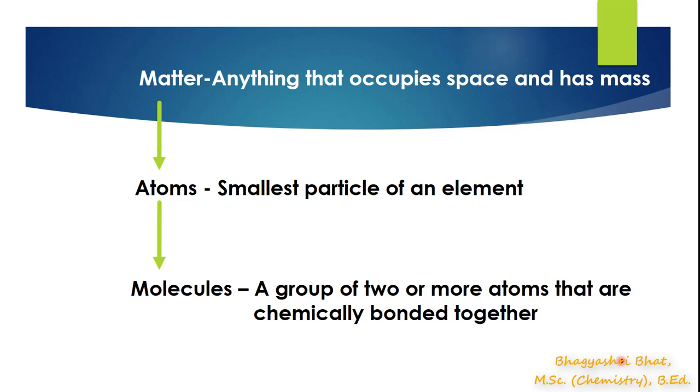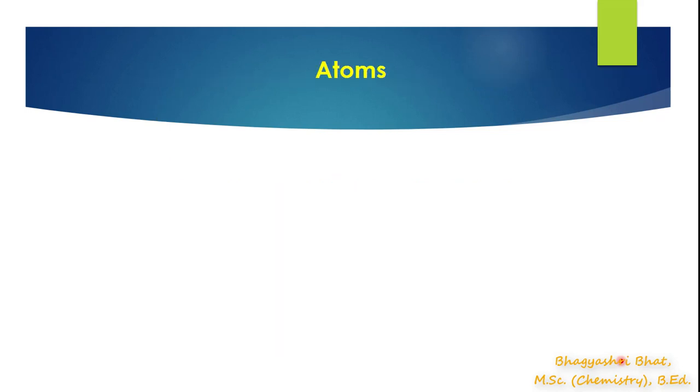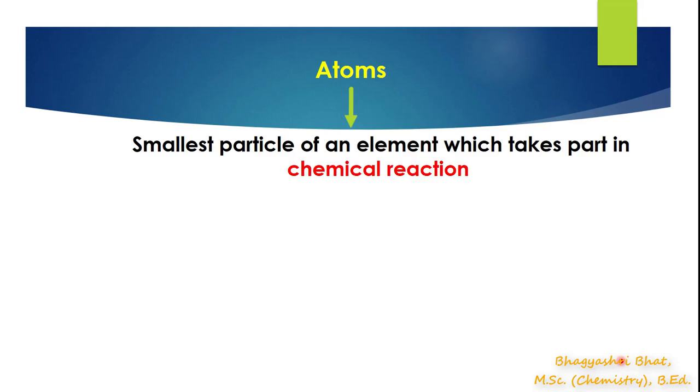But we have understood that atoms cannot exist independently, so they combine with other atoms and form molecules. Molecules are groups of atoms that are chemically bonded together. See, atoms are always involved in chemical reactions. Whenever a chemical reaction takes place, atoms are taking part in it. Atoms are the entities involved in chemical reactions.